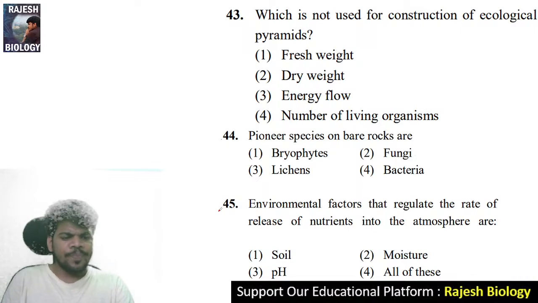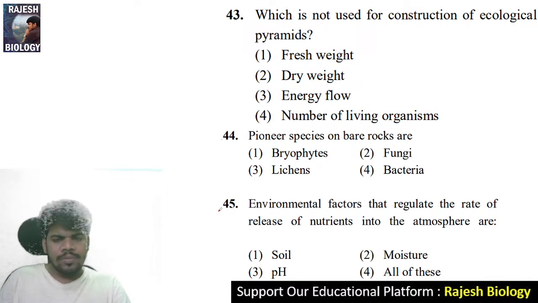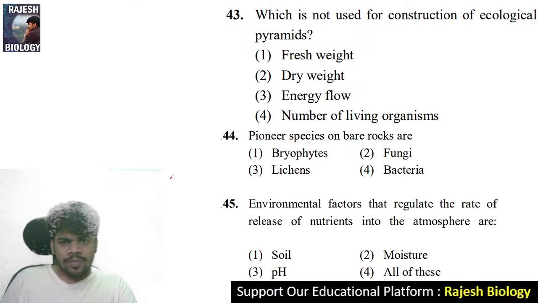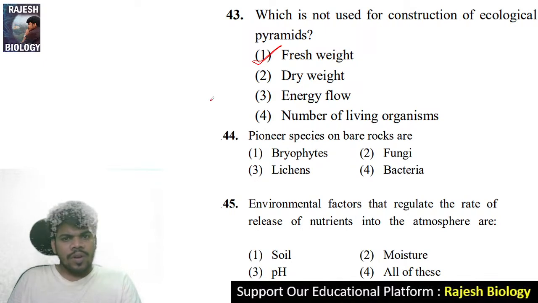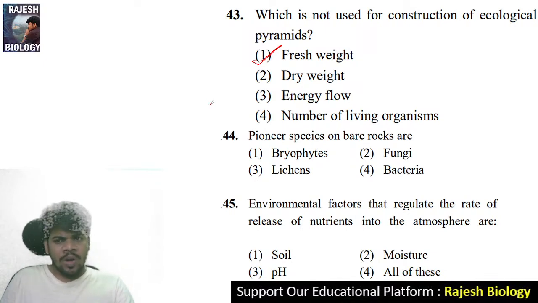Come to the 43. Which is not used for construction of ecological pyramids? Fresh weight is not used to construct ecological pyramids. 44. Pioneer species on bare rocks are lichens. Yes, correct. For 44, the answer is lichens.